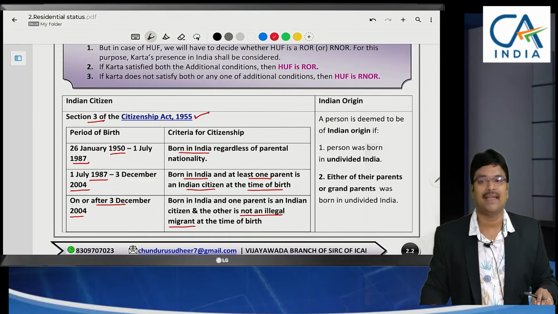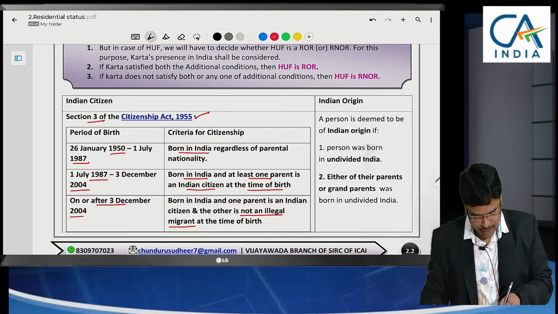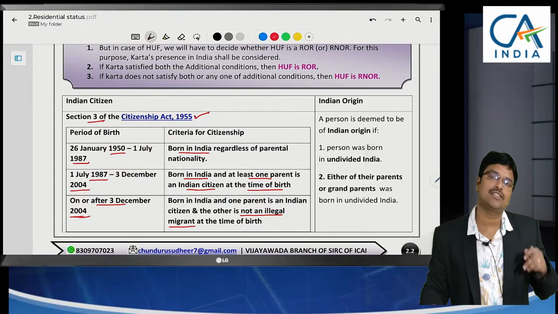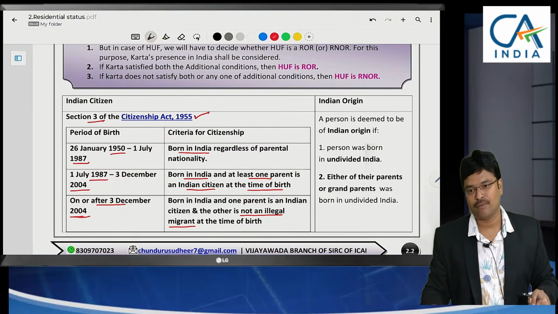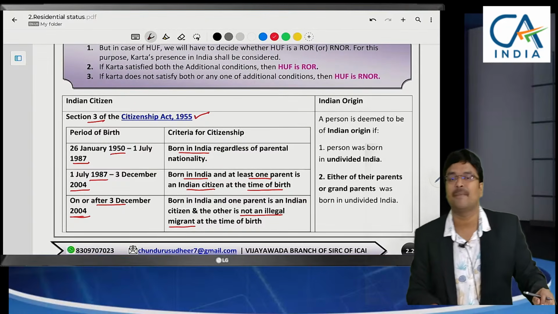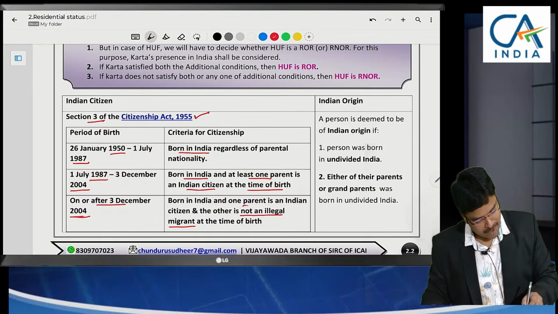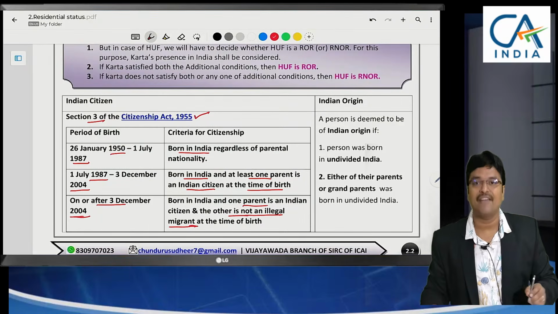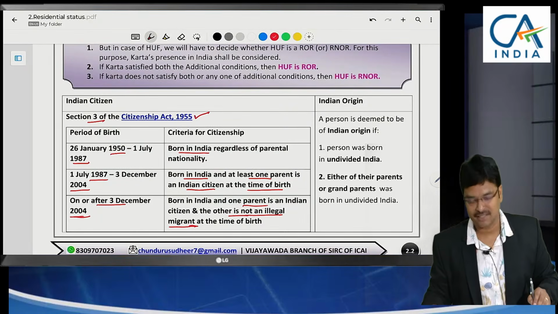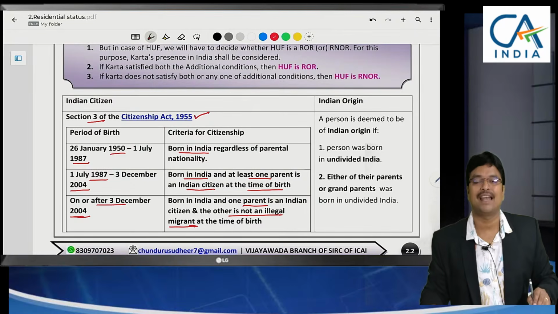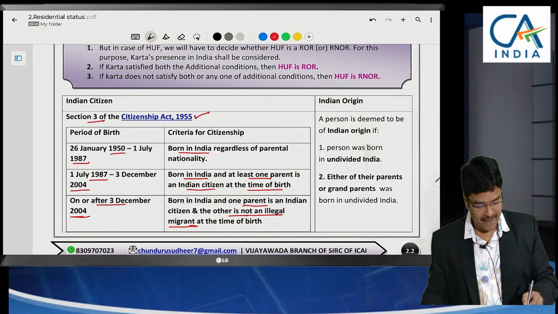For their child to become a citizen, both the parents should be born in India first of all. But here what they have specified is that one parent is enough on the condition that the other parent does not have any illegal migrant status. So based on a valid visa and valid passport, they have to go outside India or come to India. Then only one parent is enough.